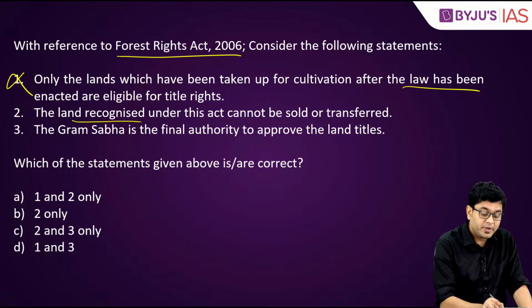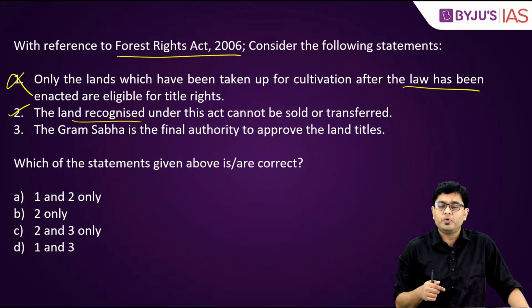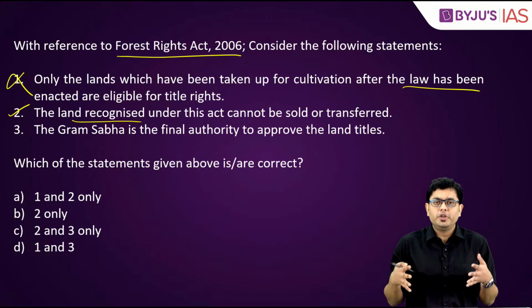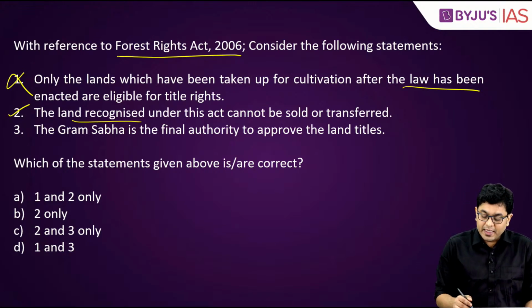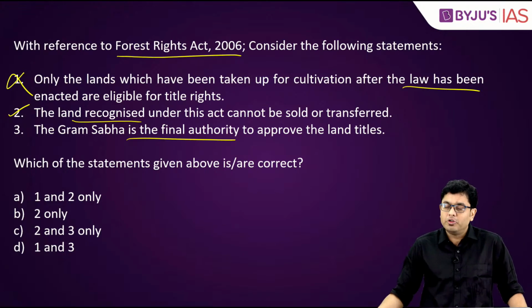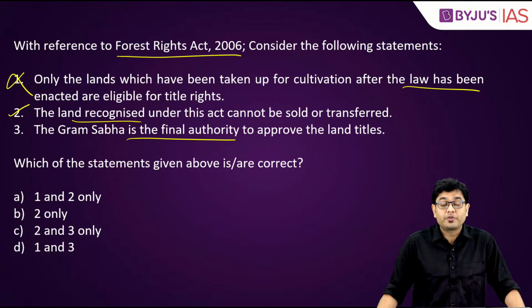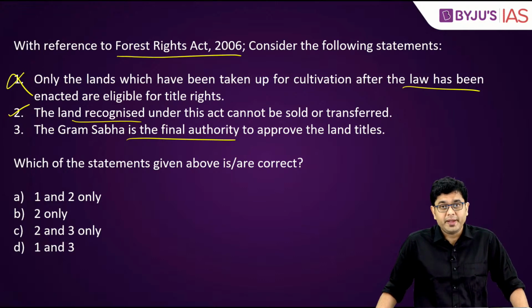Second, the land recognized under this act cannot be sold or transferred. This is again true. This provision has been brought into effect in order to prevent the rampant commercial exploitation of forest lands and forest areas. Third, the Gram Sabha is the final authority to approve the land titles.